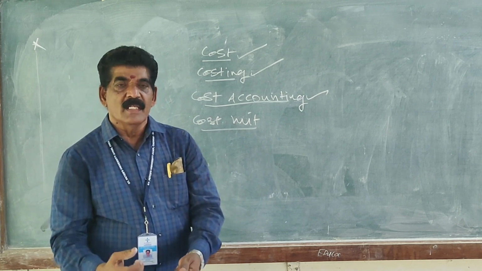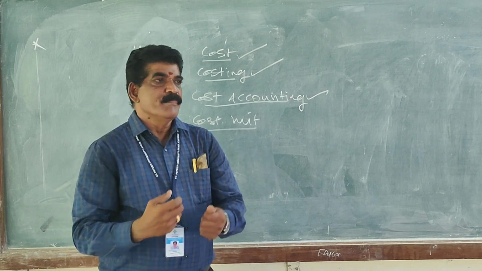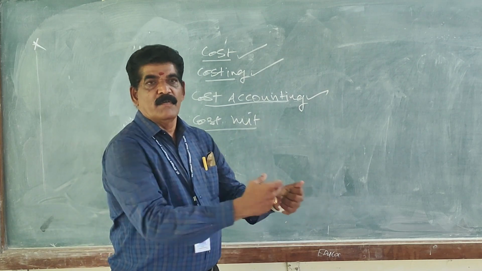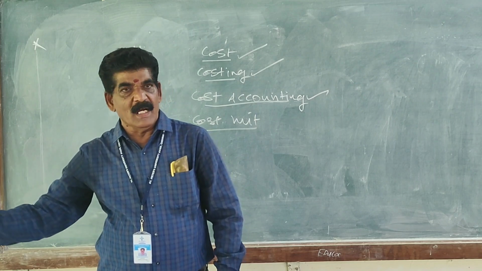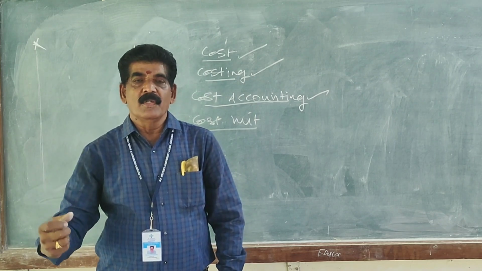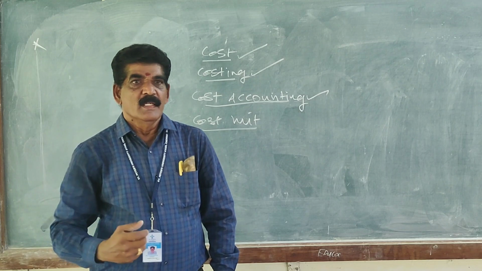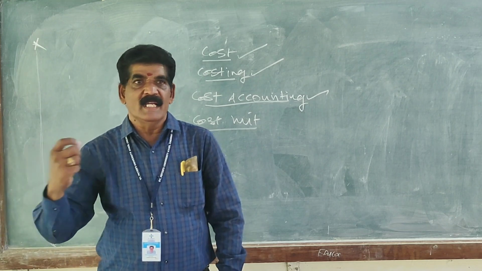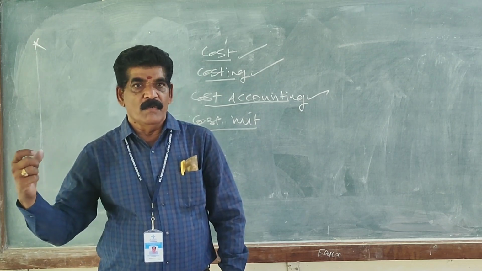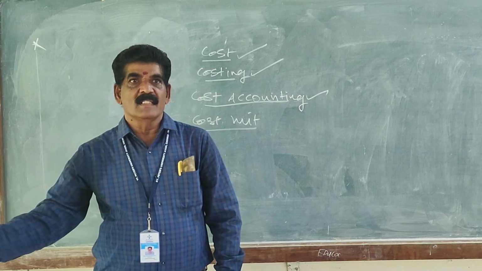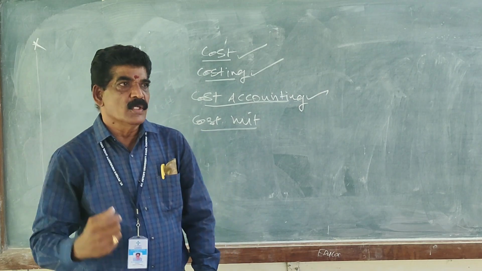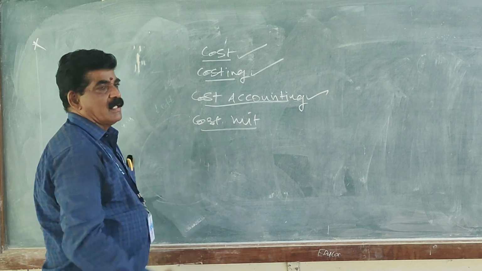In cost unit, the costs are measured and expressed. For example, if you go by auto or by an Ola car, they will say the cost per kilometer. If you buy vegetables, they say kilograms. If you want to buy cloth for your dress, they will say a meter of cloth is this much cost. So this is a measurement to measure the cost.